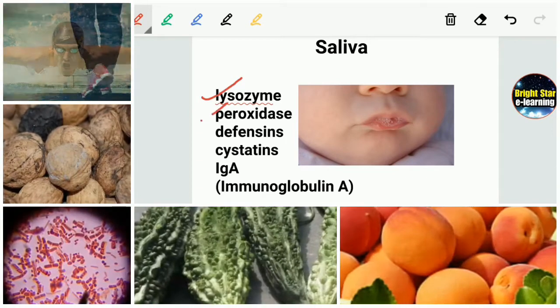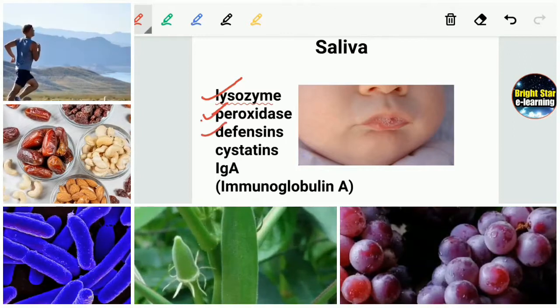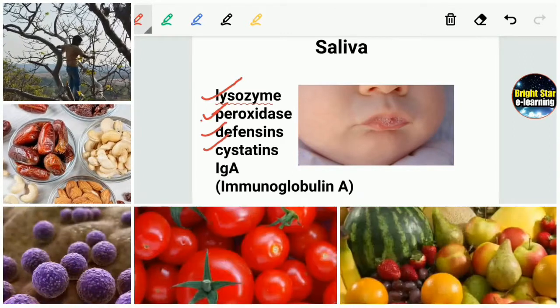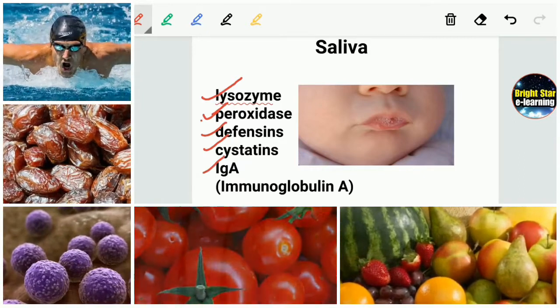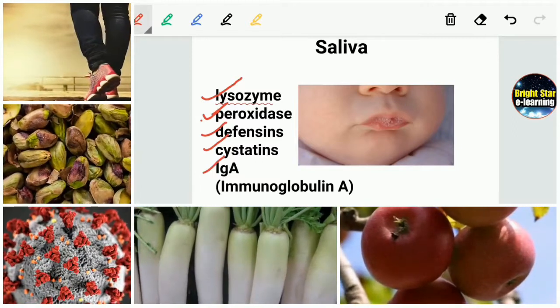Next is peroxidase. In the same way, defensins, cystatins, and IgA, that is immunoglobulin A. These are the chemicals present in saliva to give us protection against bacteria and viruses.